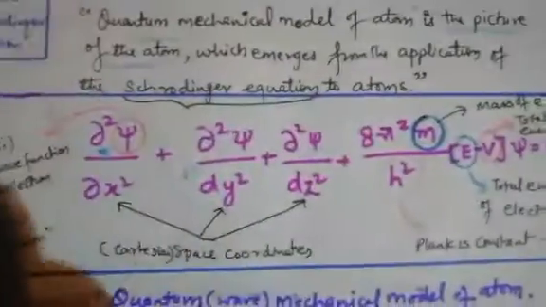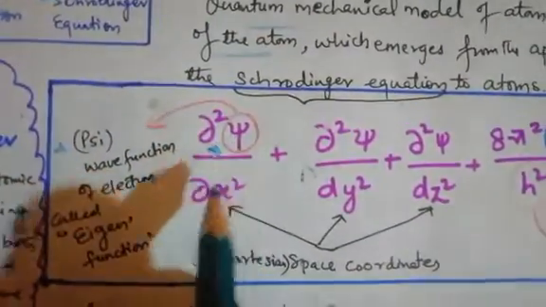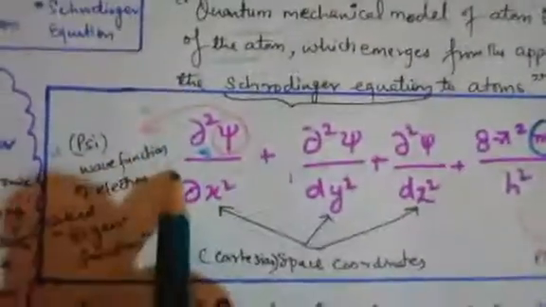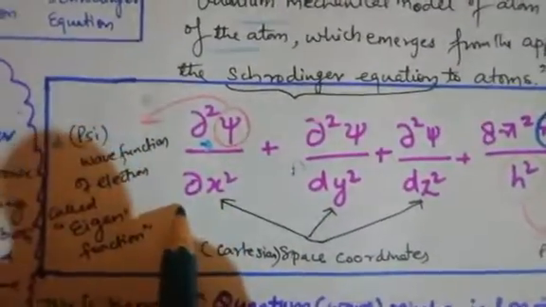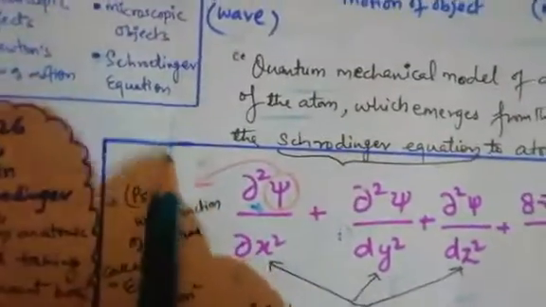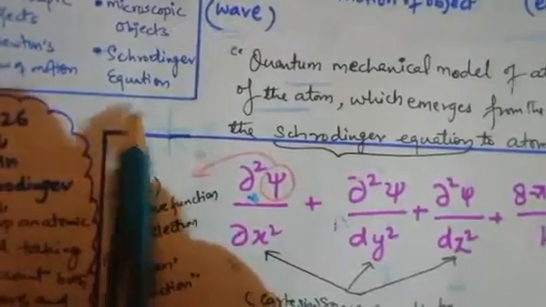Let's understand what these are. The terms dx squared, dy squared and dz squared represent the axes: x-axis, y-axis and z-axis. As you know, dear students, three-dimensionally we have the x, y and z axes.